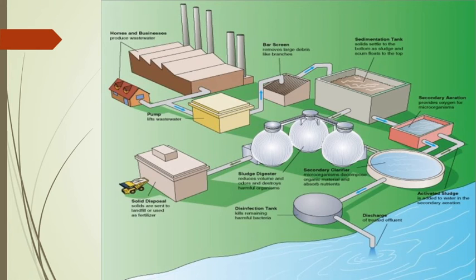Organisms require oxygen for that process, and that oxygen can be supplied by aeration. Aeration is the process of supplying oxygen for the process of oxidation. Organisms utilize the dissolved oxygen from that water, and this oxidizes the organic matter. Whatever organic matter is converted into the simpler form is called sludge, which settles down in the secondary settling tank or secondary clarifier. In this secondary clarifier the microorganisms decompose the organic material and absorb the nutrients.